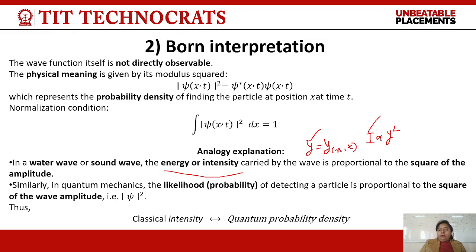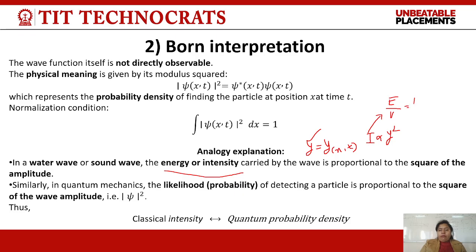So psi square is related with the intensity. And as we know, intensity is the total energy per unit volume. So for a given volume, V is constant. And what is total energy?